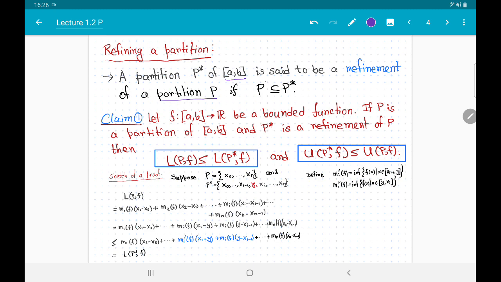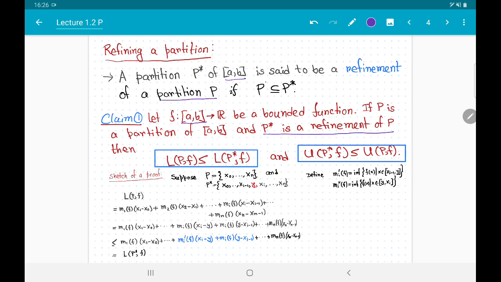Now we prove our first assertion related to refinement of partitions. It has two parts. So it says that if f is a bounded real valued function on a closed interval a b, and if P and P star are partitions of a b such that P star is a refinement of P, then we have the following inequalities.